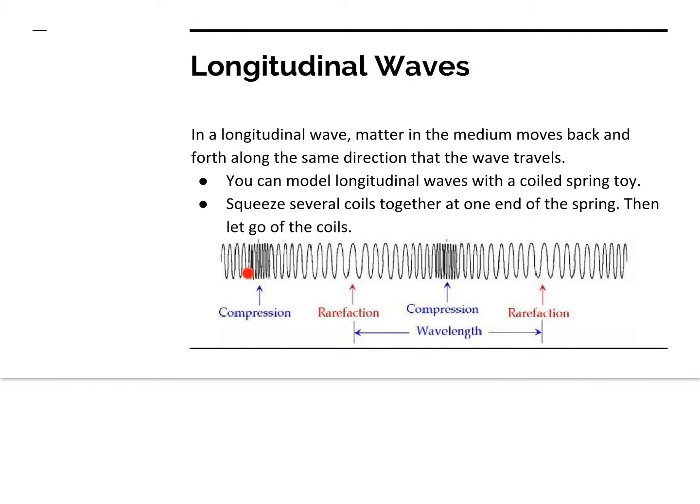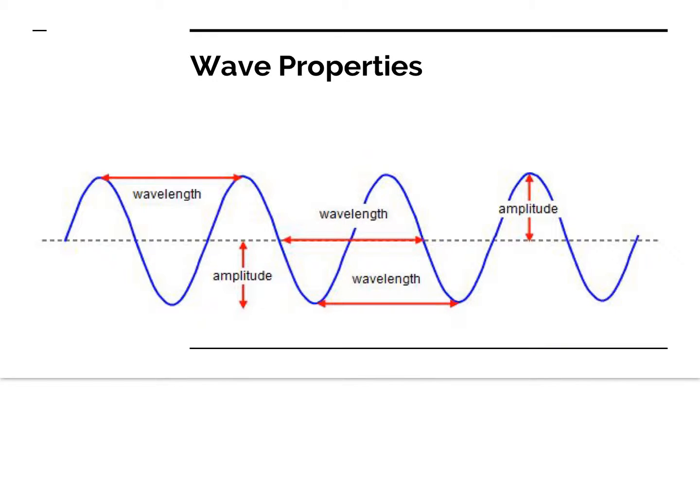When you let it go, that compression is going to travel, and as it travels, part of it actually becomes more loose than it was earlier, and that's called rarefaction. Wavelength for a longitudinal wave is from one rarefaction to another. Those are just the more open spots.